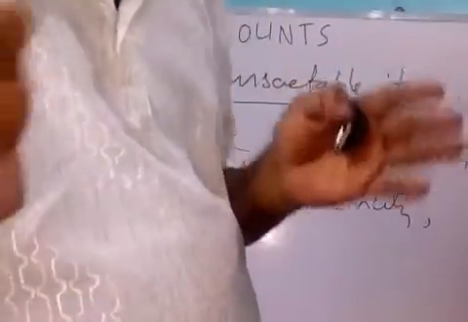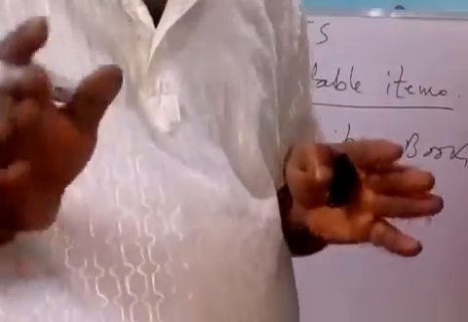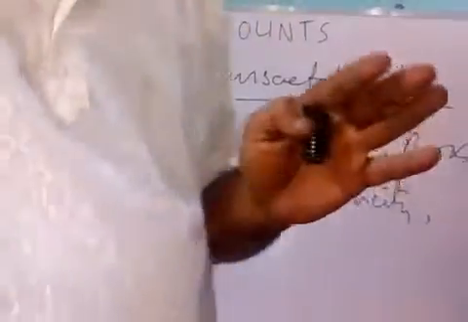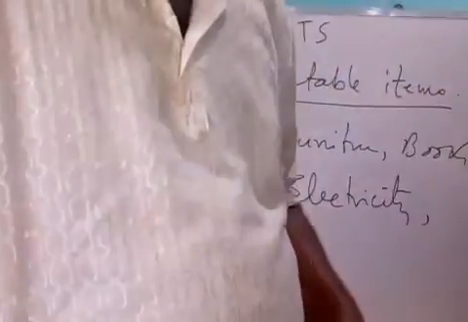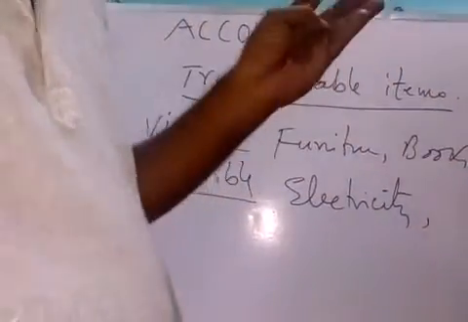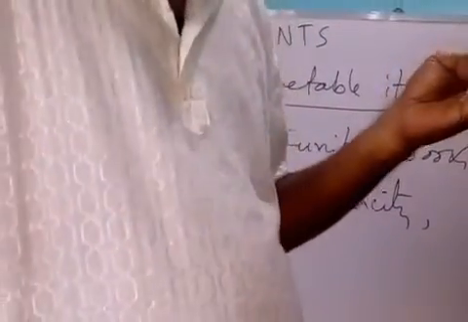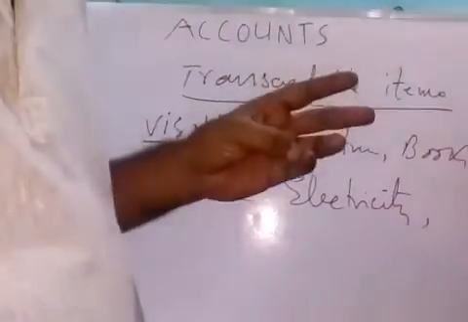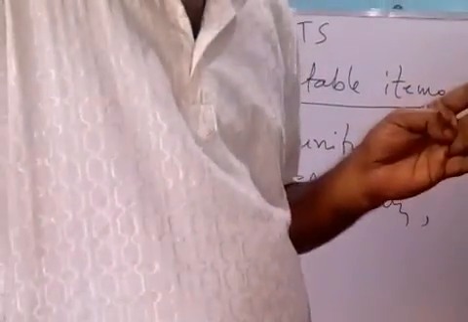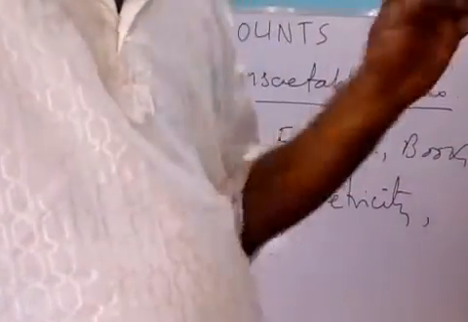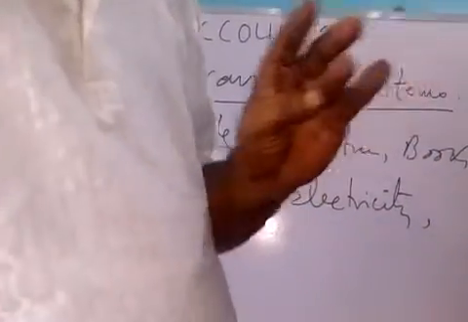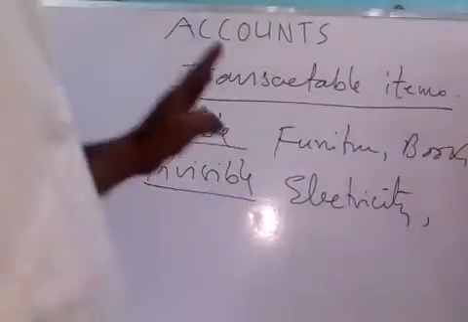You are giving money to the tutor, and the tutor is selling you knowledge, education. Education cannot be seen. There are so many invisible items that can be purchased or sold, such as salary, that is labor, wages, rent, transportation, communication. These are visible and invisible items.